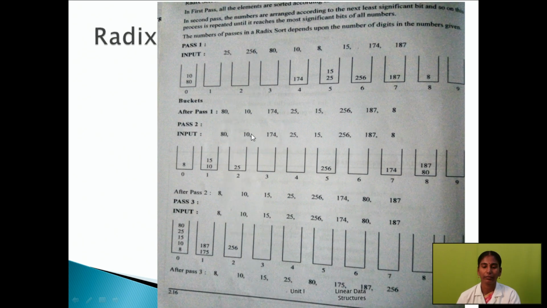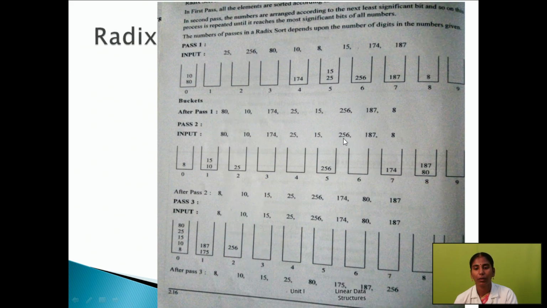The next, 10, is 010, and the least significant digit is 1, so it is stored in the first bucket. The next, 174: 7 is the next least significant digit, so it goes to the 7th bucket. Then 25 moves to the second bucket. For 15, 1 is the next least significant digit, so it moves to the first bucket.